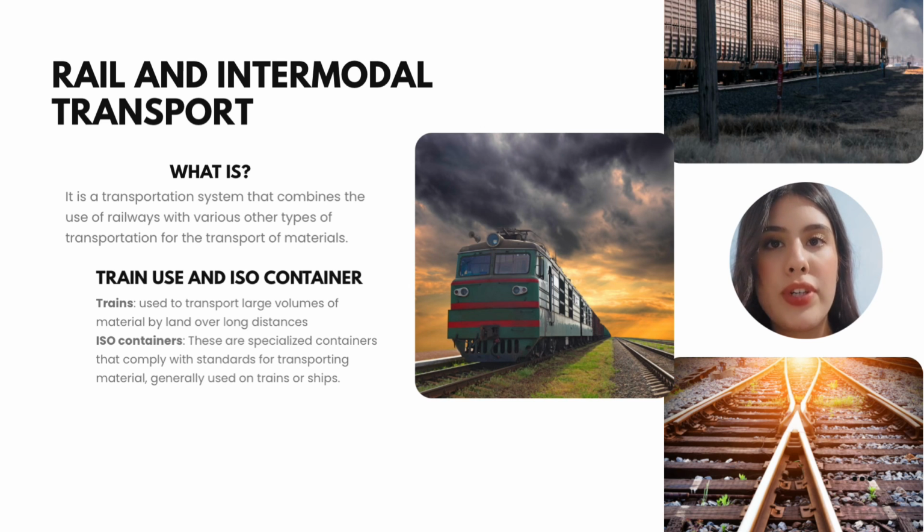Rail and intermodal transport is a system that combines the use of railways with other transport modes like trucks and ships. It's mainly used to move large amounts of materials over long distances in a safe and efficient way. Trains use ISO containers, which are standardized containers that make it easier to transfer cargo between different types of transportation. This helps reduce time and handling during the process.